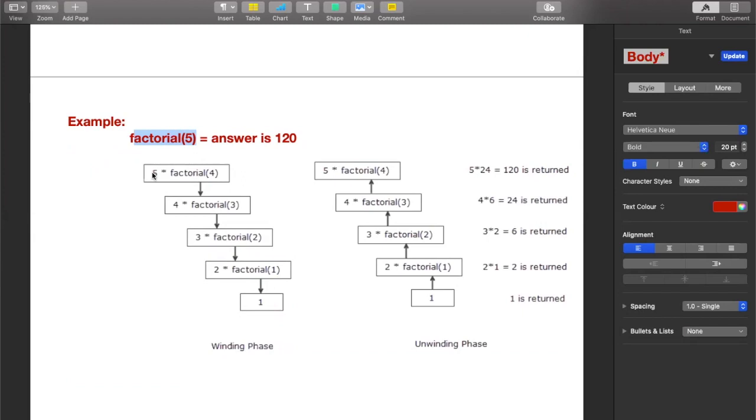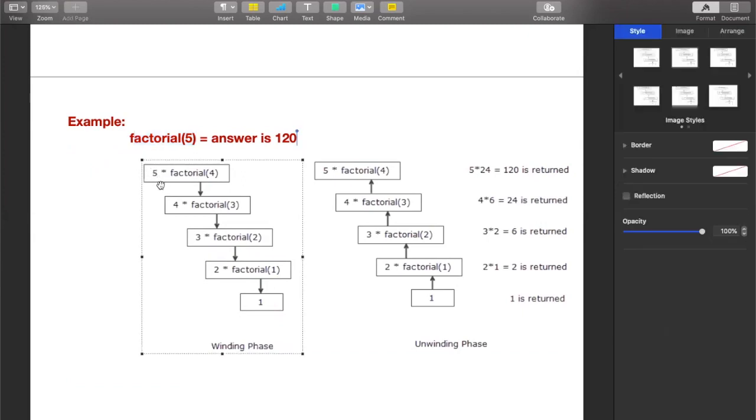So look at what it is doing in the next step. It is calculating 5 into factorial of 4. That means the problem was to find the factorial of 5, and we have reduced that problem by one step, that is 5 into factorial of 4. And next, we are further reducing it to 4 into factorial of 3. And that is further reduced to 3 into factorial of 2. And further, it is reduced to 2 into factorial of 1. So we keep on decreasing.